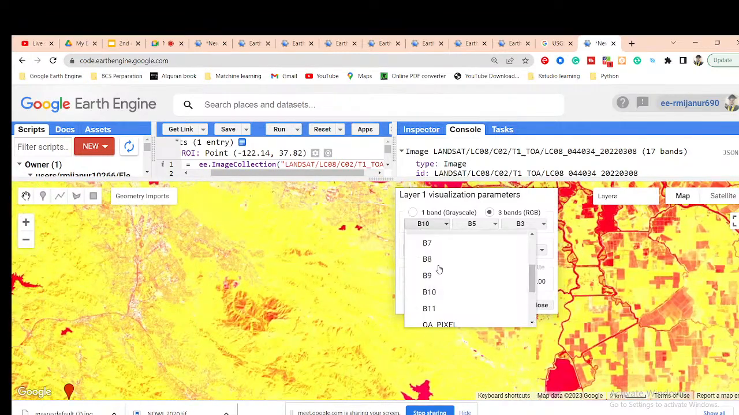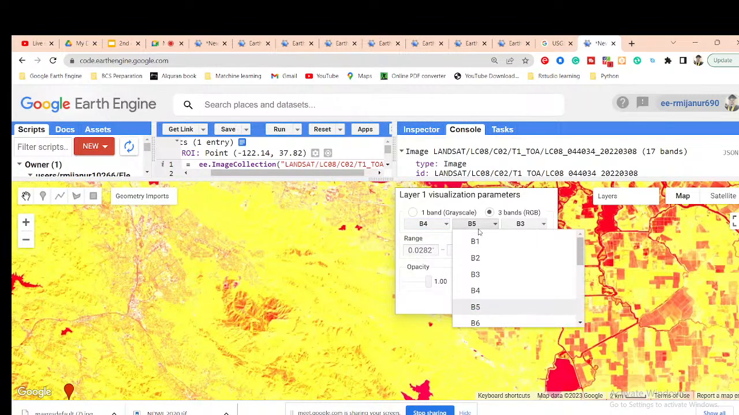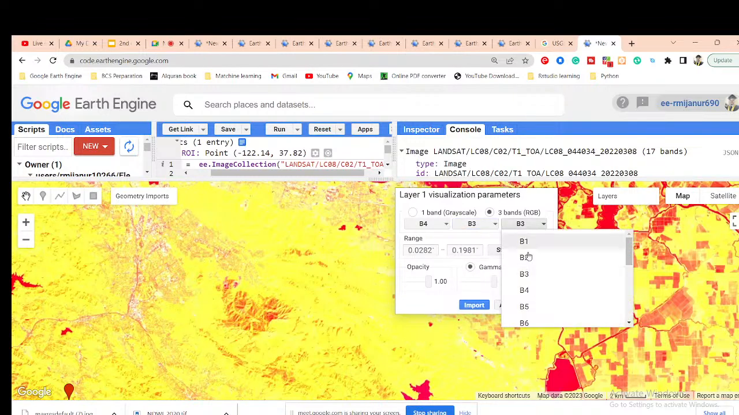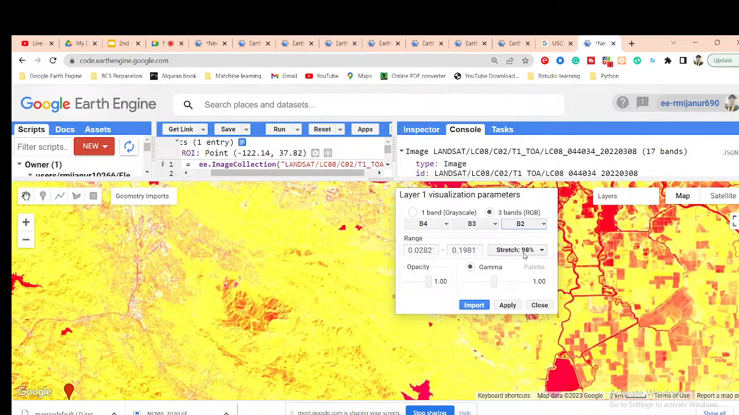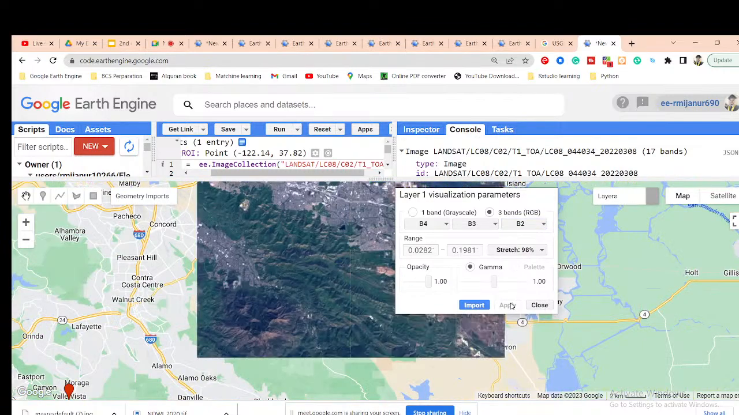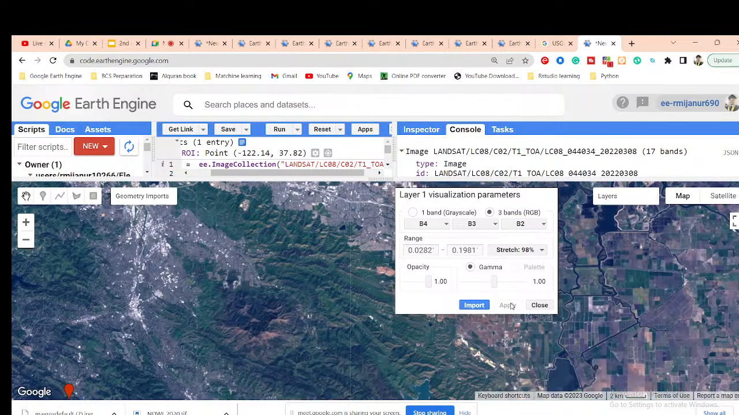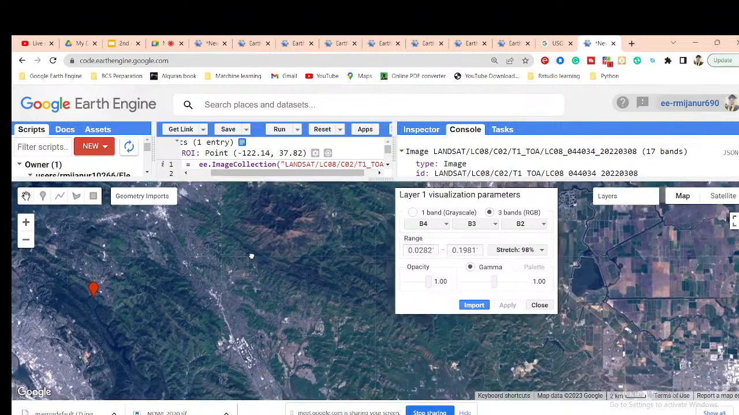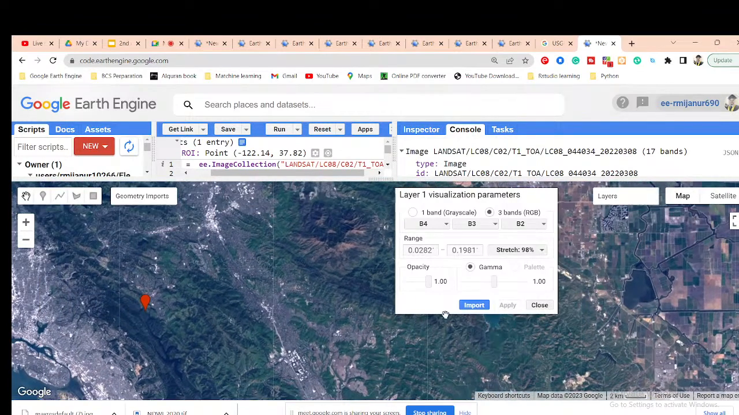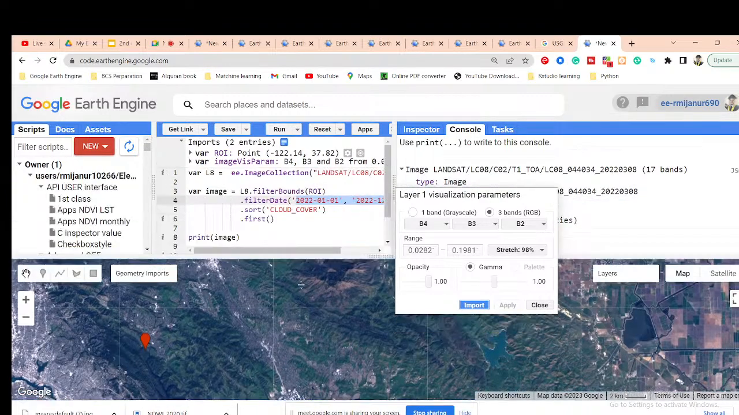Okay, so here we are using B4, and from this we can easily select all of those bands, the combination B3 and B2, and apply. Okay, so it's showing as a natural color band combination. So now I import this band combination. Just simply click import, so it will be imported, you can see.